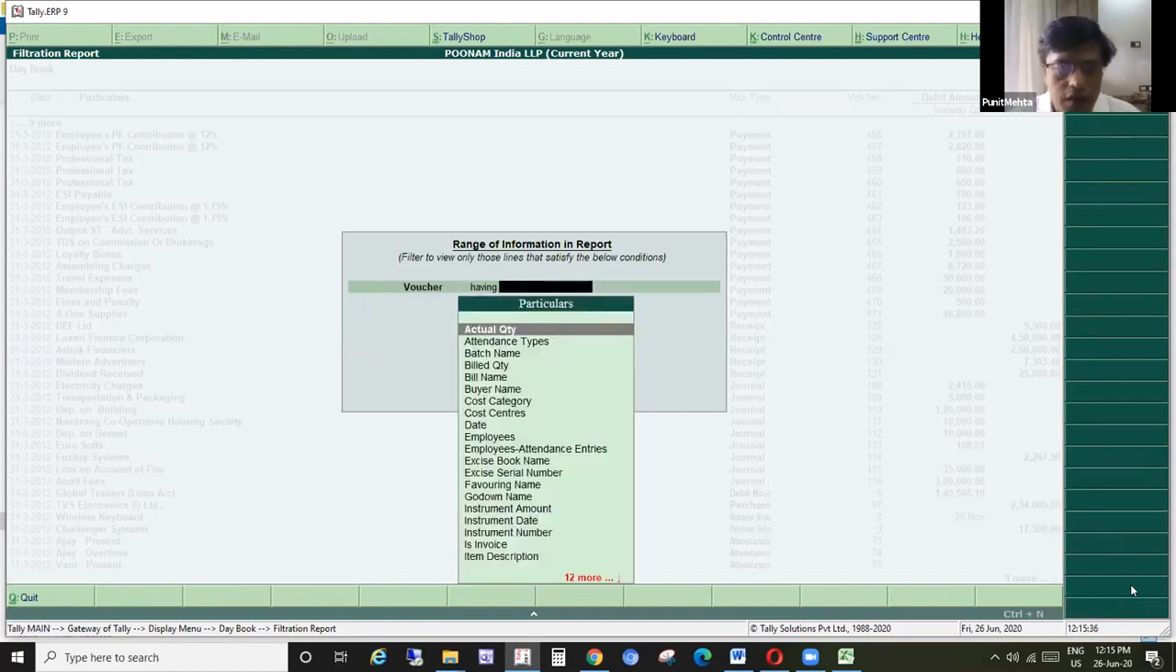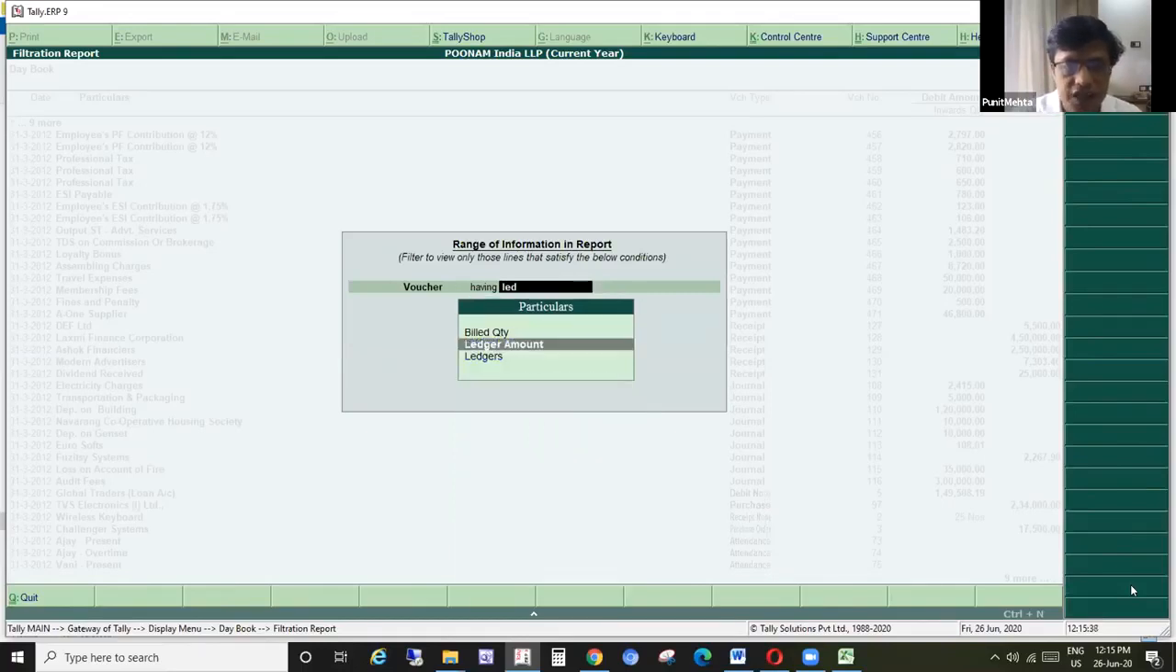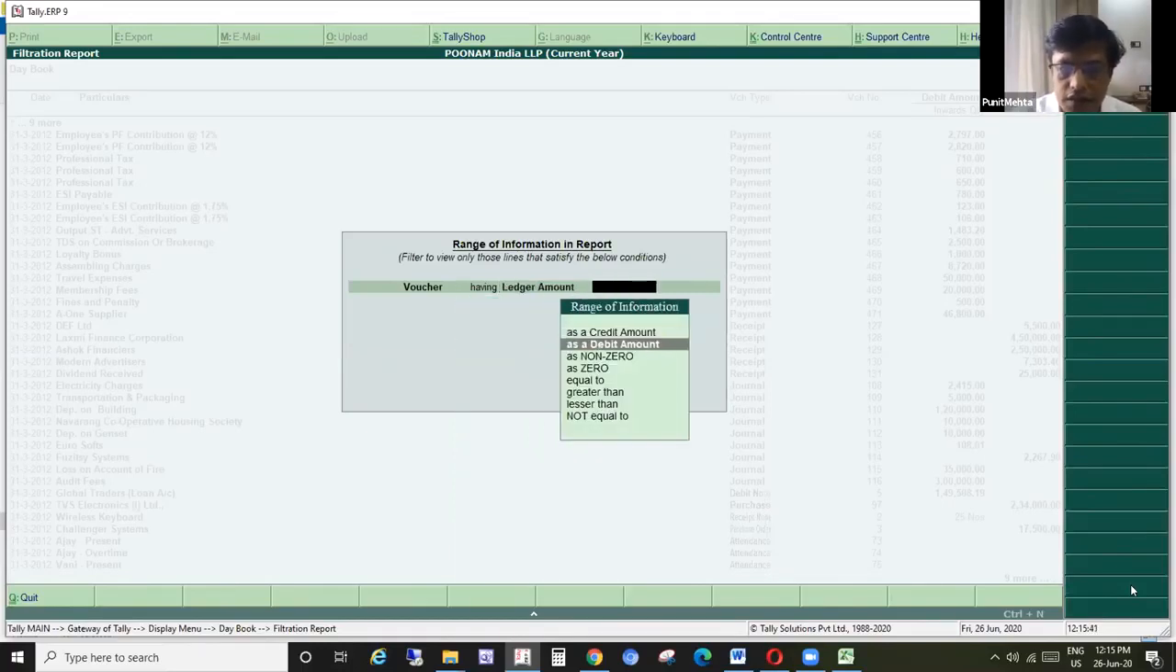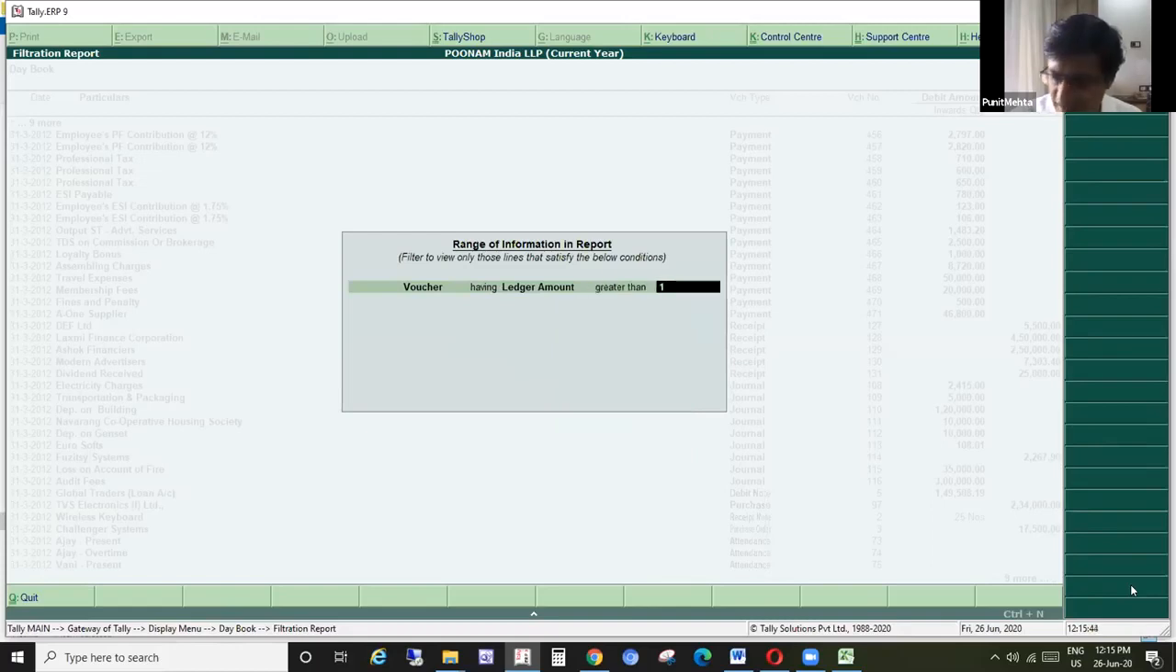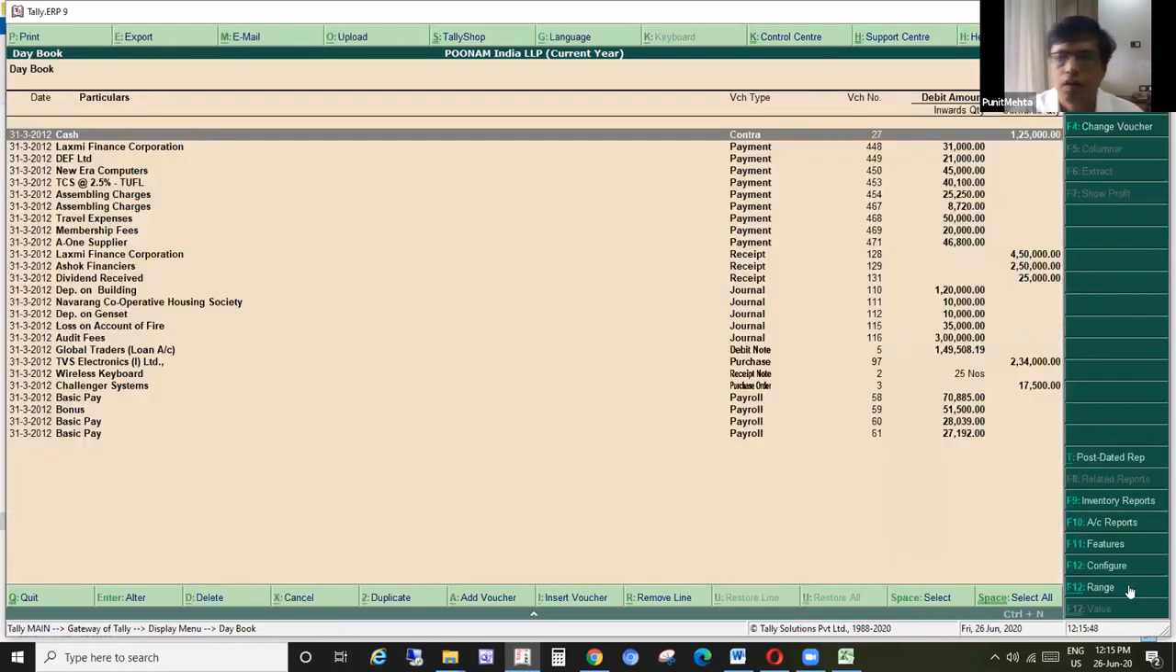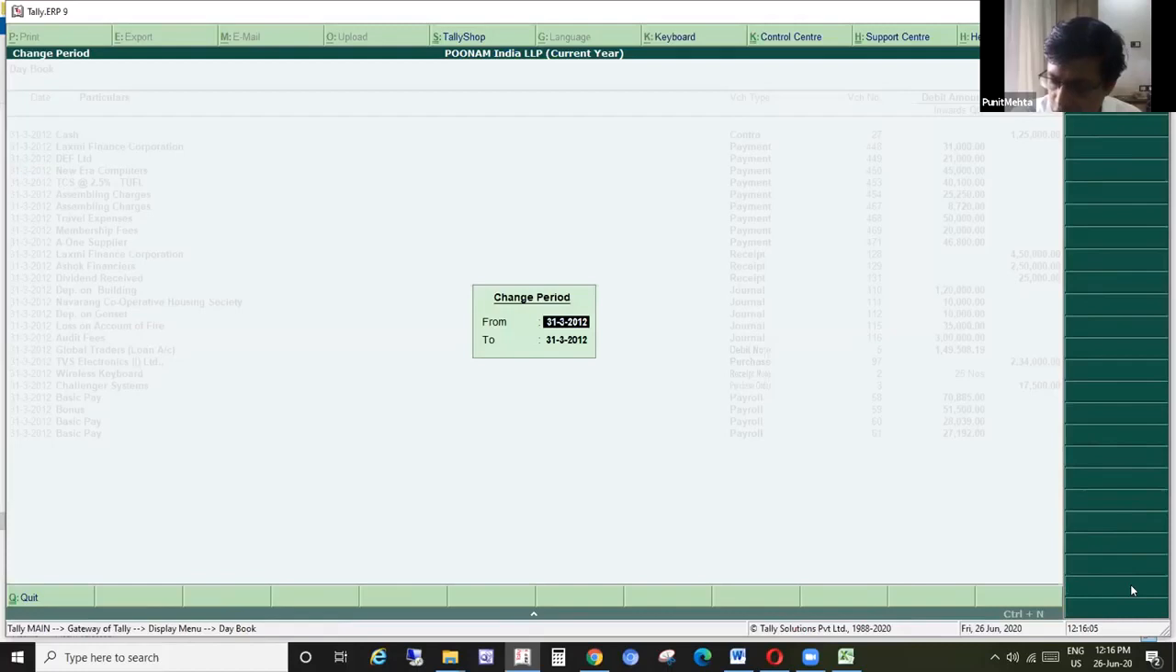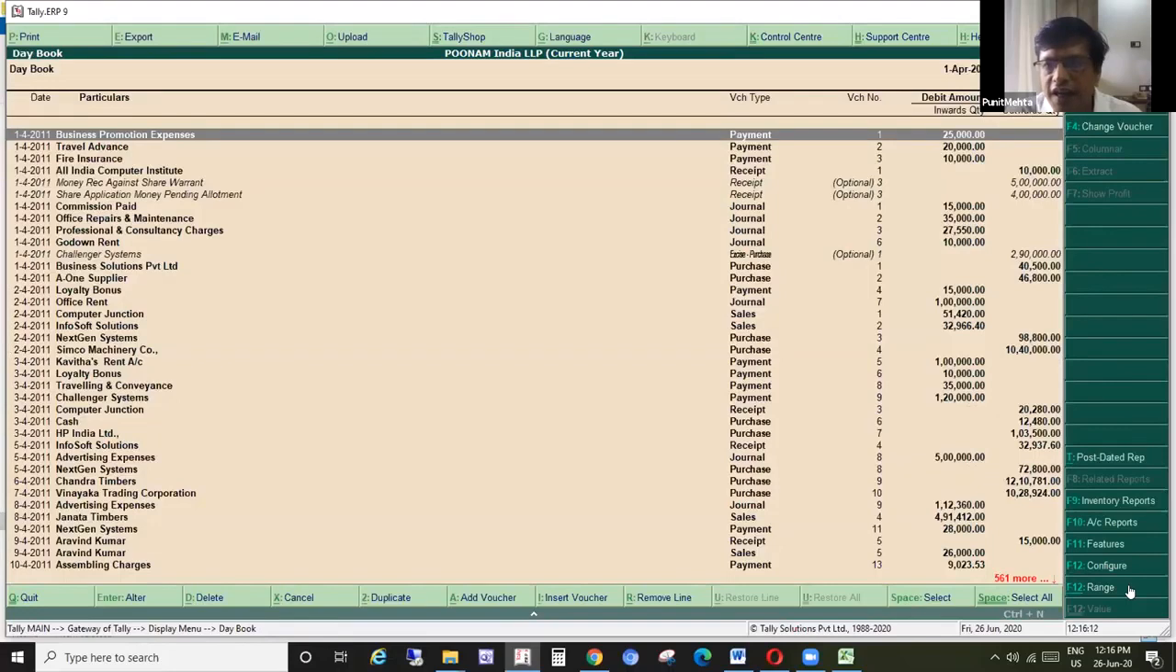So voucher having ledger amount as greater than 10,000. Within a second, you find that all the vouchers on this particular date are there. So the idea is that you can use this filtration tool very effectively while you are searching for any ledgers. You searched for one day; in the same way, you can search in the entire transaction.